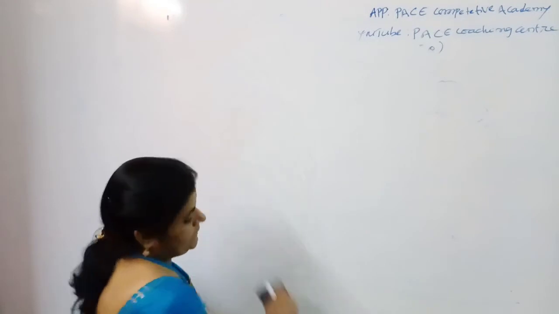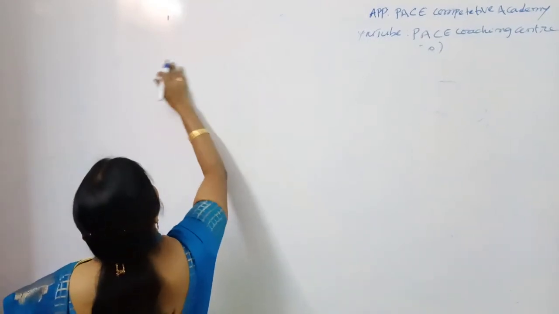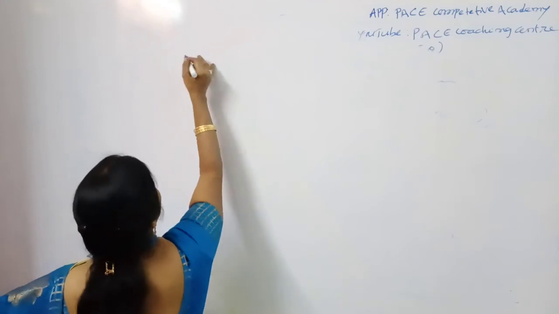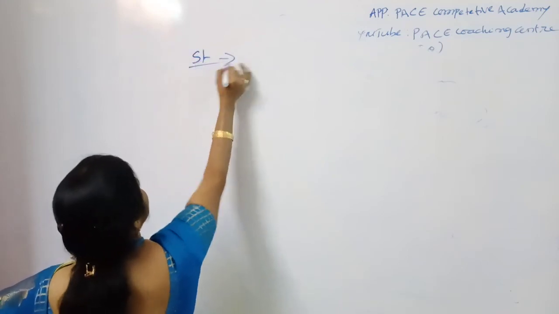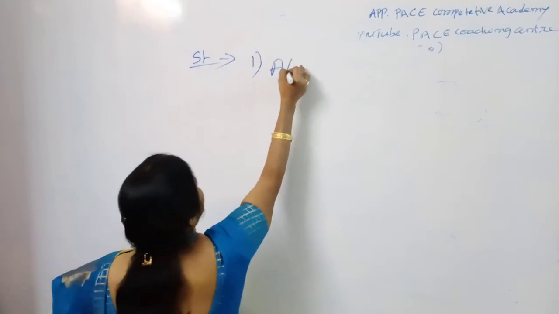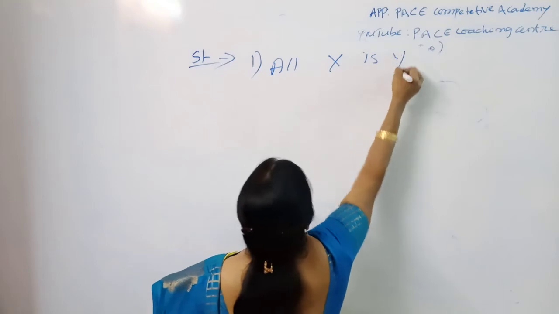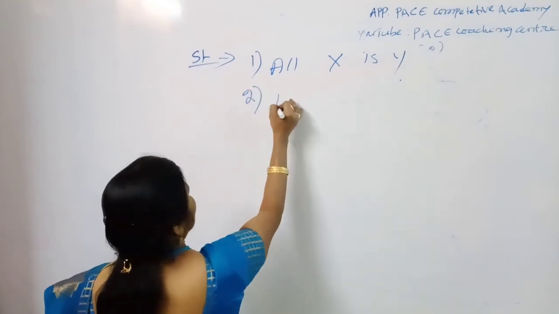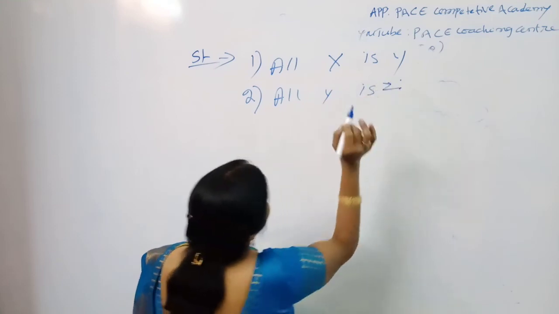And let me explain the fourth one, that is called complementary pair conversions. Let us take an example. First one, all x is y, and the second one, all y is z. Which category is it?